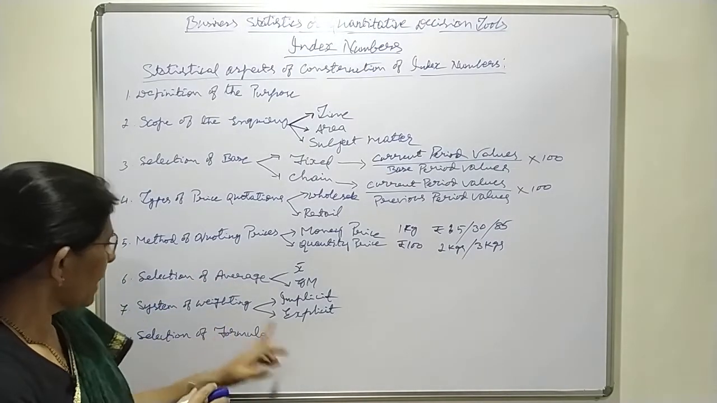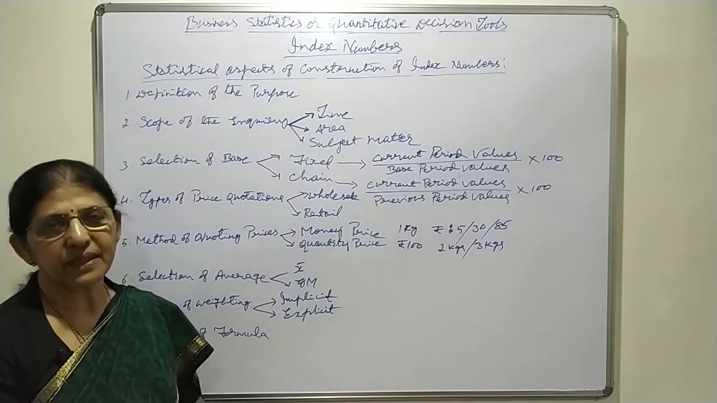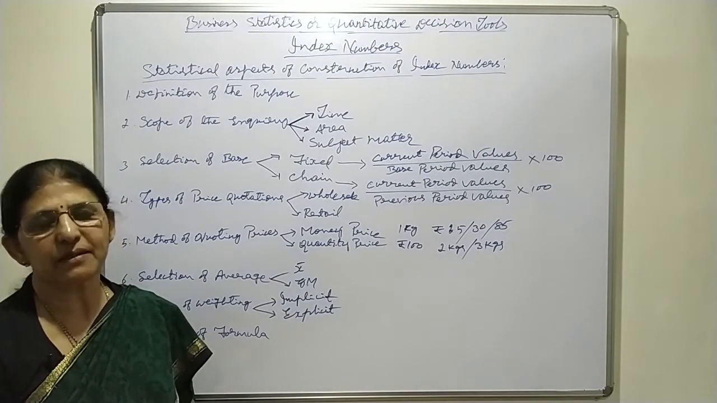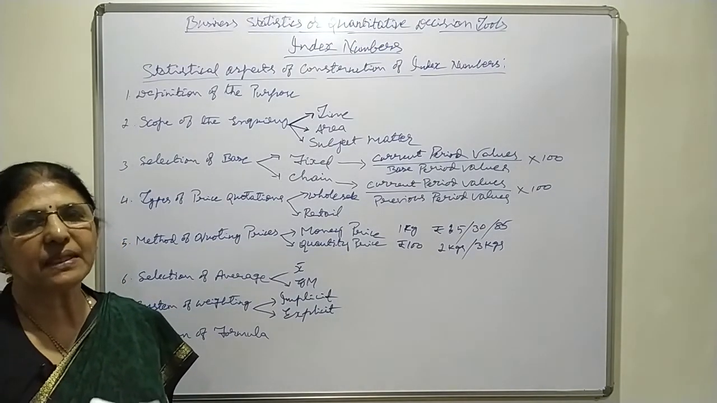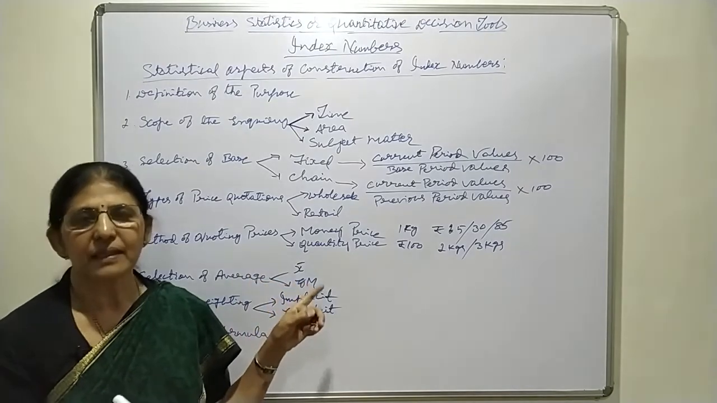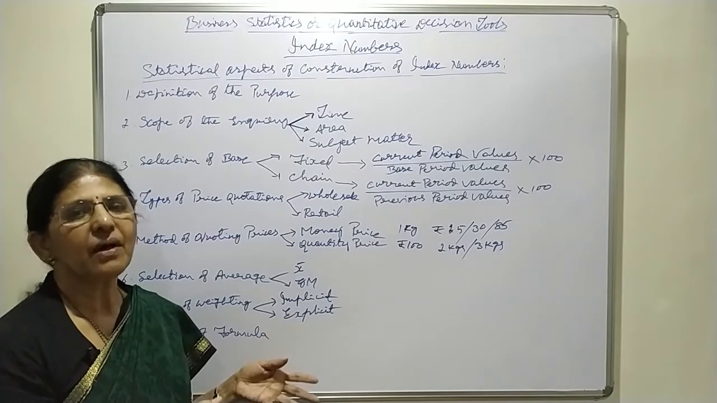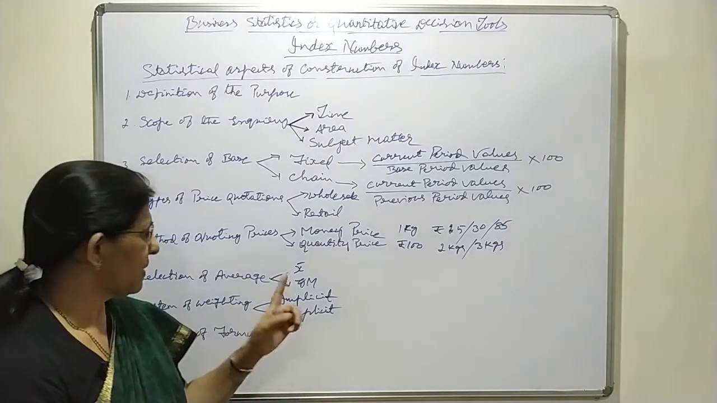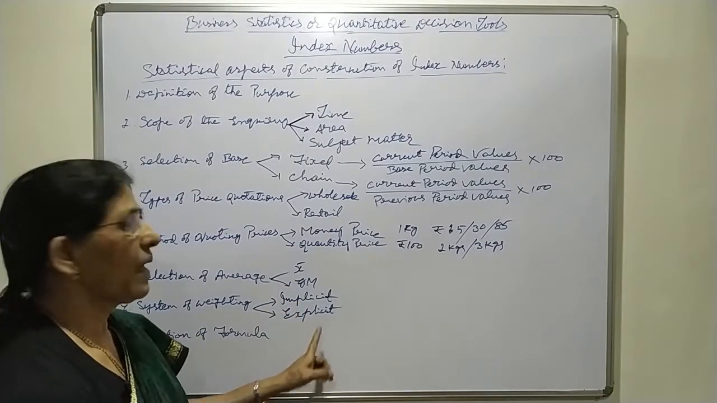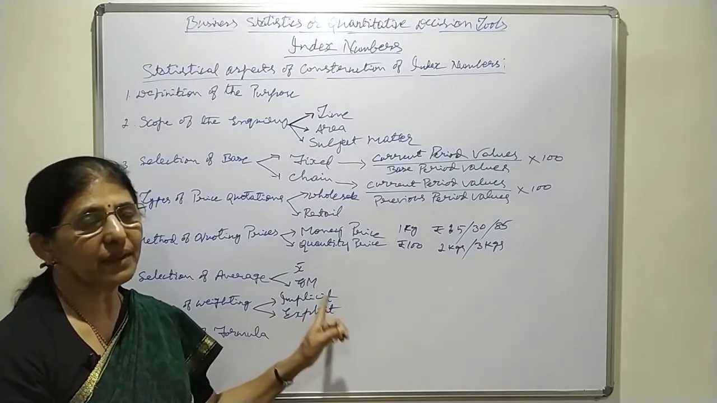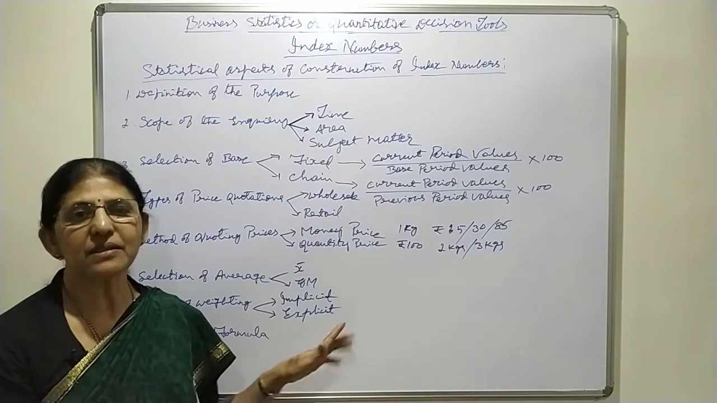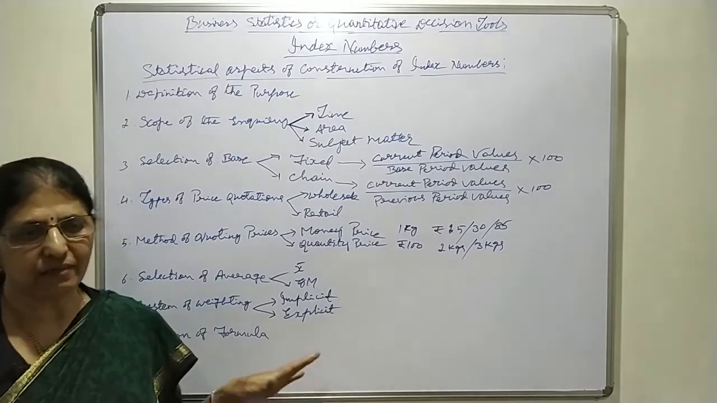Okay. Another one is explicit weighting. In case of explicit weighting, the expert in charge of the construction of the index number is going to assign weights based on his experience. These are the two methods. Among these two, which one they have to follow is also to be decided in advance.